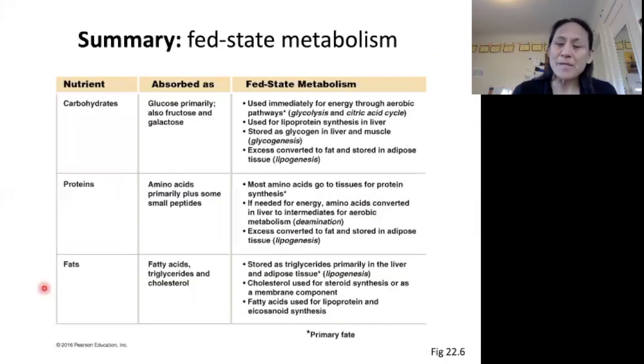Okay, so that kind of wraps up our discussion of fed state metabolism. I want to draw your attention to this table from your book, which shows you the fates of our different nutrient types in fed state metabolism. It shows the form that we absorb each of those nutrients in, and it shows you the fate of those nutrients in fed state metabolism, which I think I already said. I do want to point out that we have these little stars, these asterisks here, which indicate the main thing, the primary fate. So the main thing that happens to each of these nutrient types in fed state metabolism.